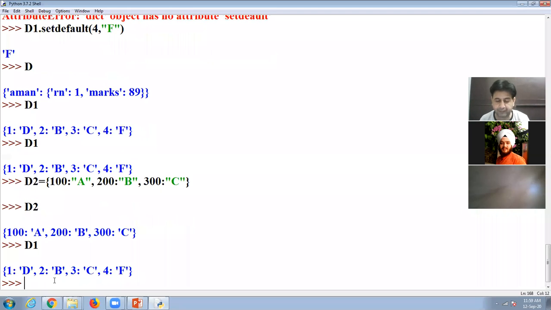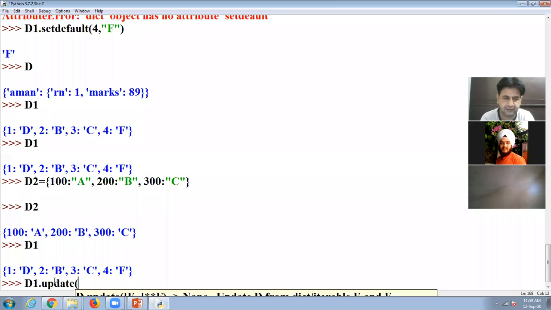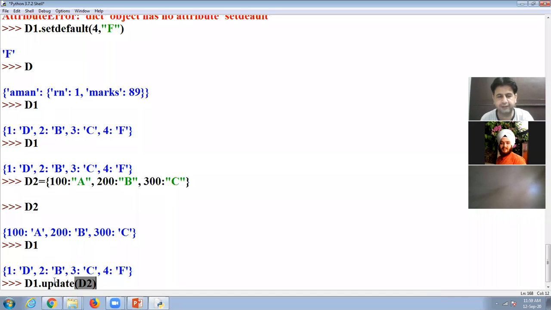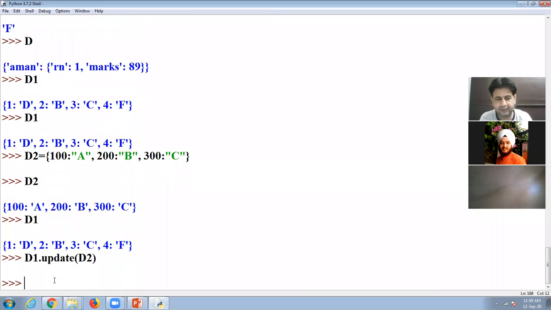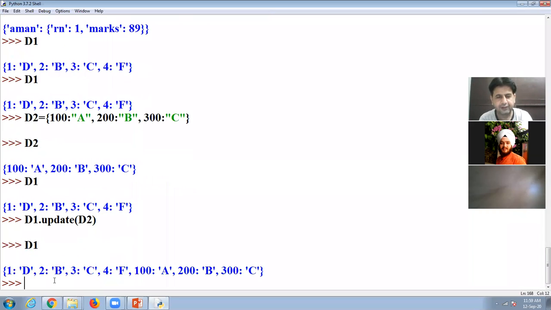If I use the update function, look at here, d1.update, and inside that I use d2. It means, look at here, I implement it and then I display d1. Look at here, the values of d2 will be added in d1. So d1 will be appended or updated. So all the values of d2 will be added in d1. This is the update function. Now next is also very important.